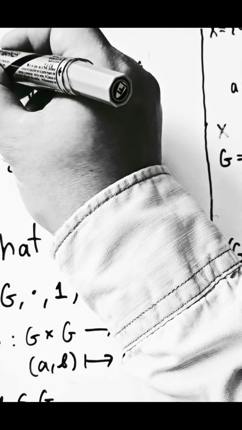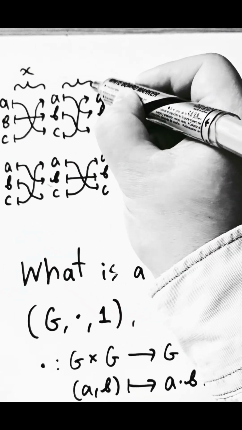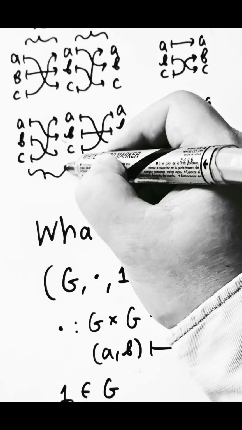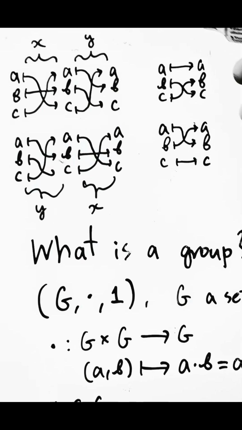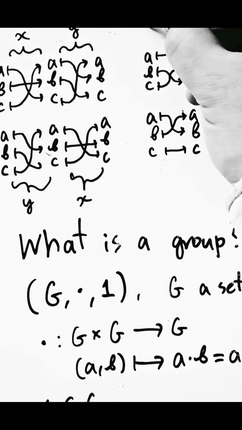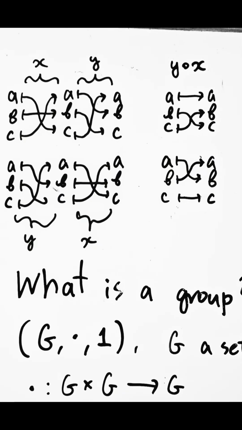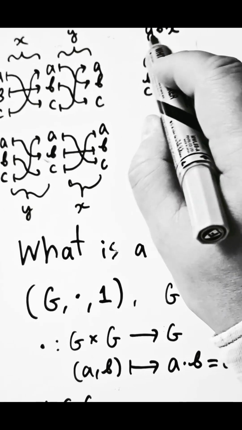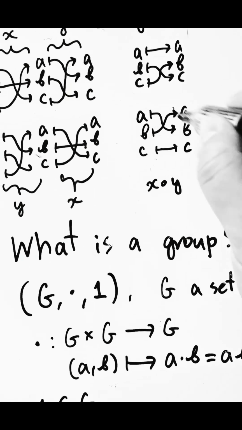So if I represent this permutation by X and that one by Y, here we'll have Y first and then X. Then this permutation is the composite of Y and X, which we write in reverse order, as with composition of functions. So Y composed with X equals that. On the other hand, X composed with Y equals this.